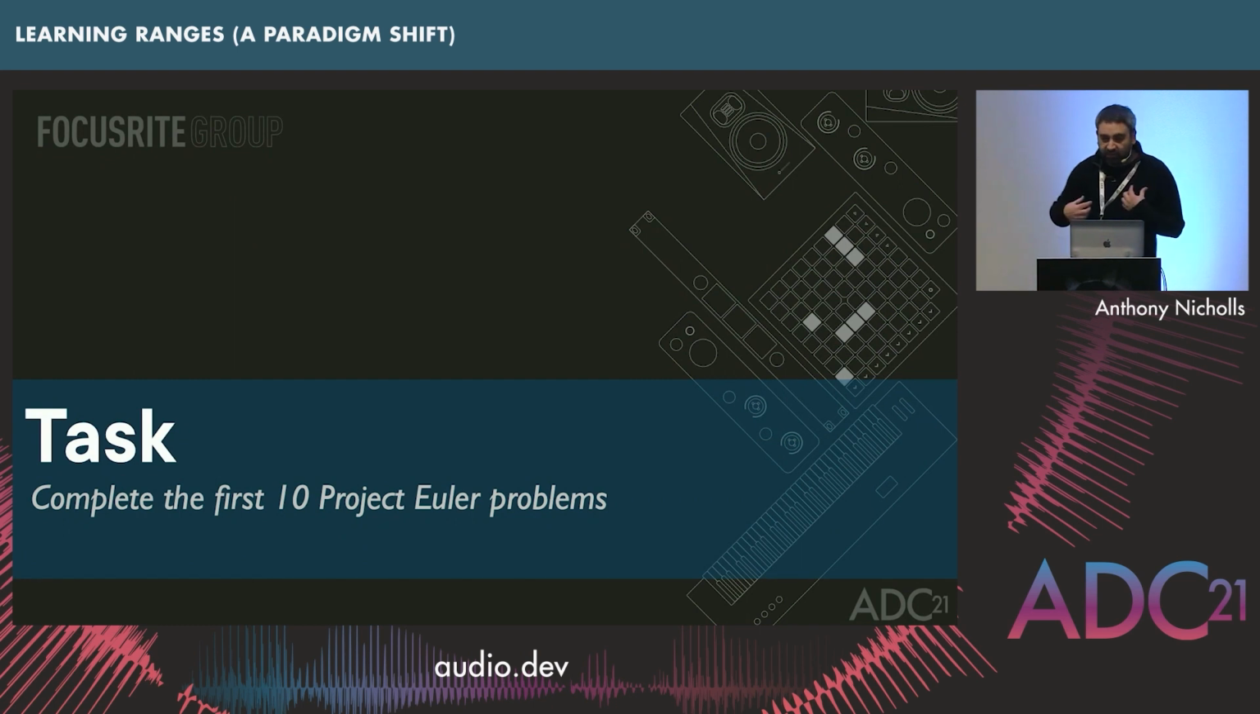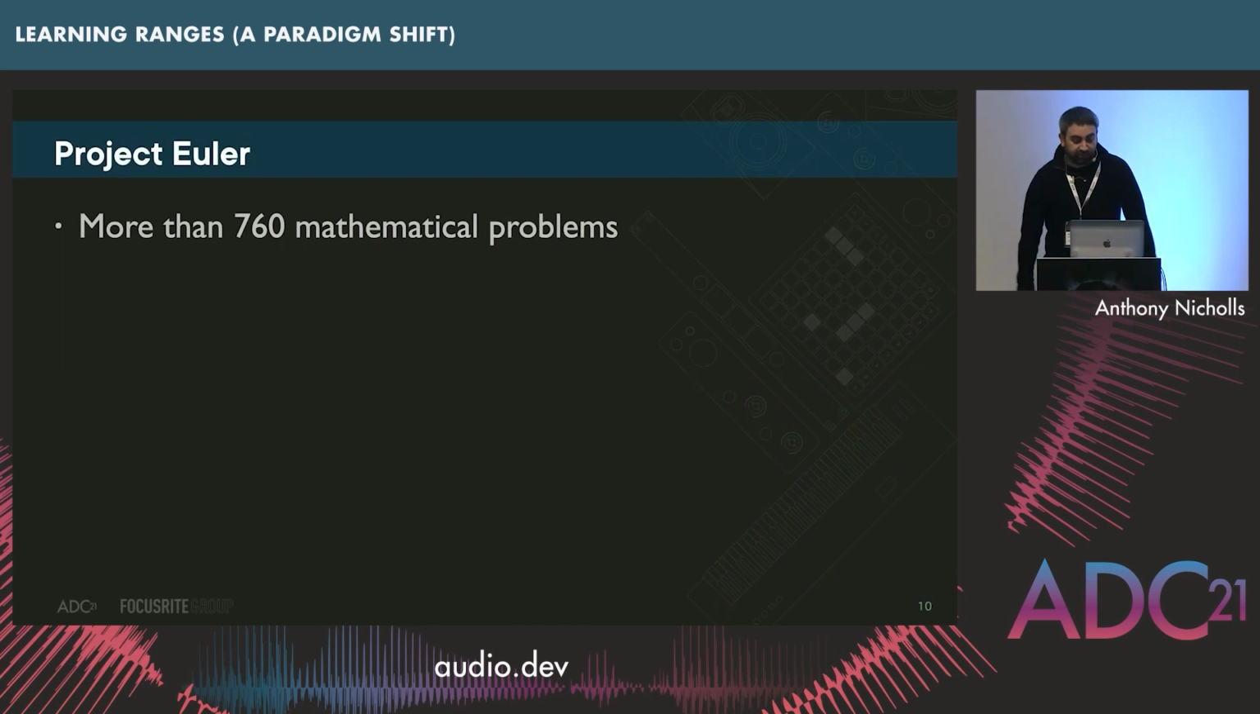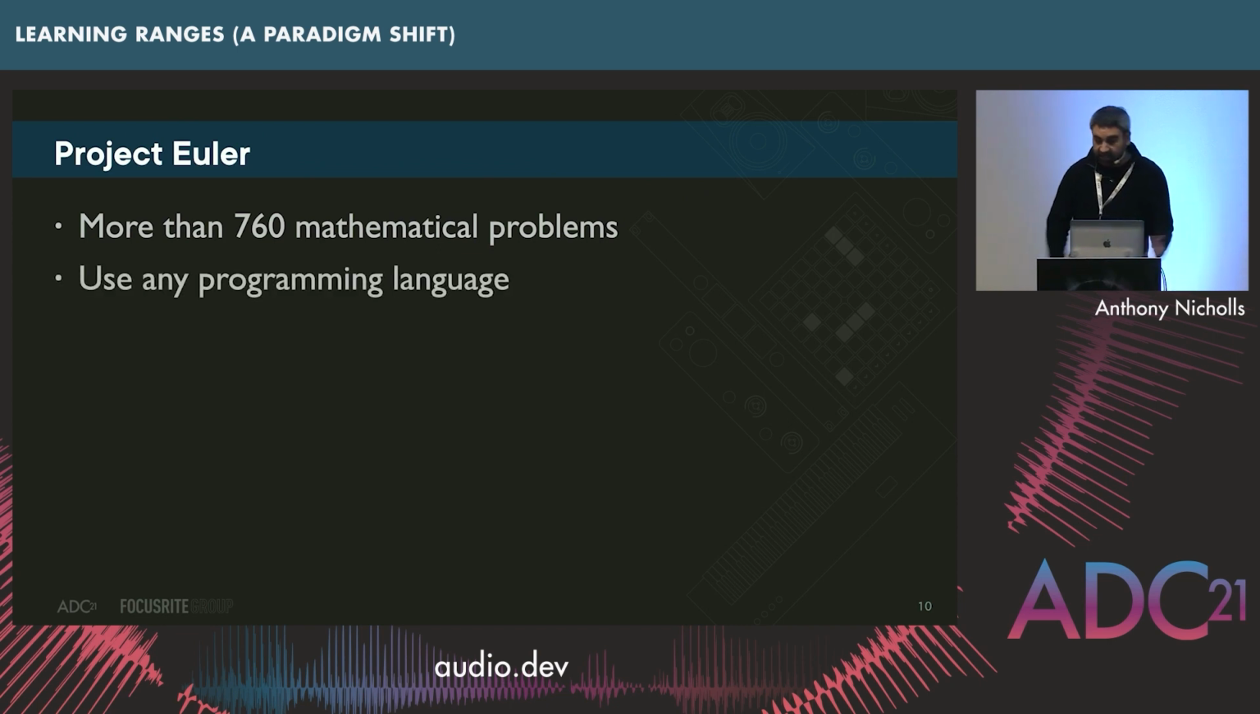So when I want to learn something new, I like to set myself some kind of task, and in this particular case, I wasn't really clear what task I wanted to set. So when I do that, I normally turn to something called Project Euler. If you're not familiar with it, I totally recommend checking it out. There's more than 760 mathematical problems to solve. You can use any programming language. I've seen people on there using things like Excel, assembly, all sorts.